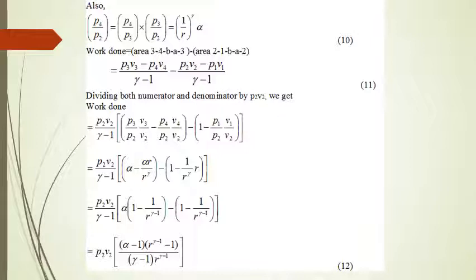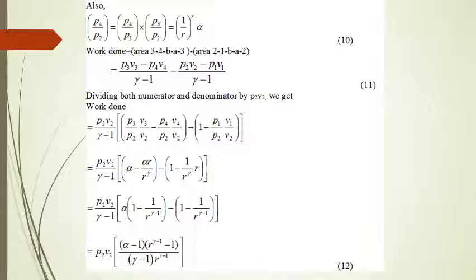So that has been represented by equation number 11, that is P3 V3 minus P4 V4 upon gamma minus 1 minus P2 V2 minus P1 V1 upon gamma minus 1. Now what we do, dividing both numerator and denominator by P2 V2, we get work done is equal to P2 V2 into alpha minus 1 into R raised to power gamma minus 1 upon gamma minus 1 into R raised to power gamma minus 1, the expression shown in 12.